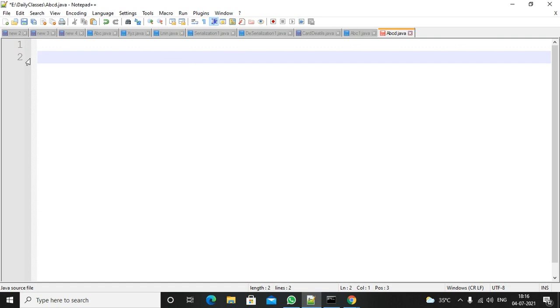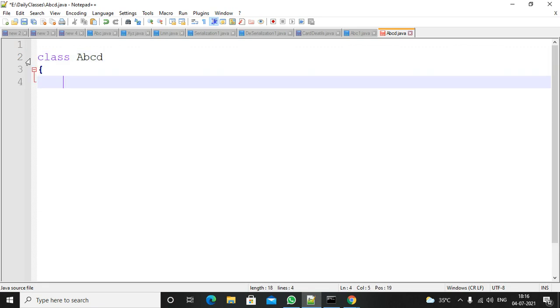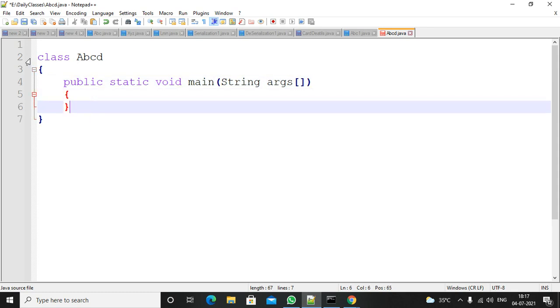Please concentrate on that. I am writing a class, ABCD class. Inside this class, I have the regular main method. Inside this main method, what will I do? I will call the m1 method.